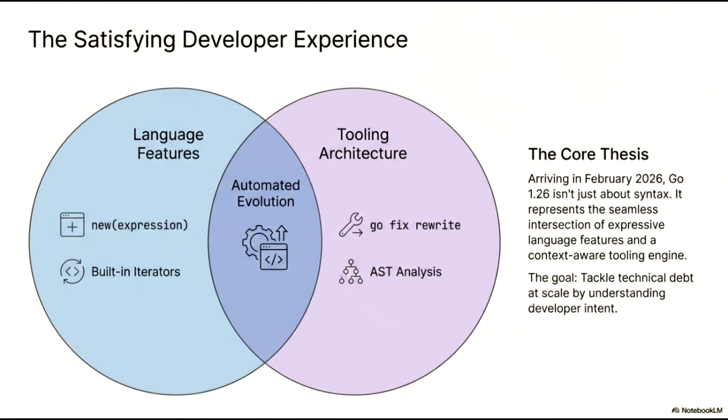Our core thesis is that by understanding developer intent, we can tackle technical debt at scale. Go 1.26 represents more than just a version update. It is a commitment to a seamless intersection of expression and automation, ensuring that large-scale codebase evolution becomes a standard, manageable part of the developer workflow.